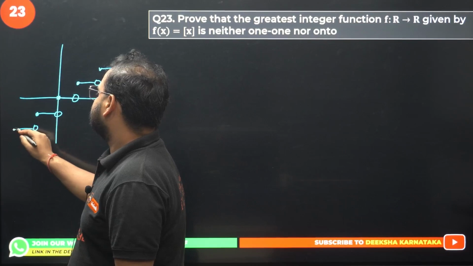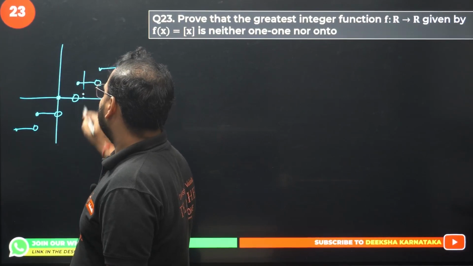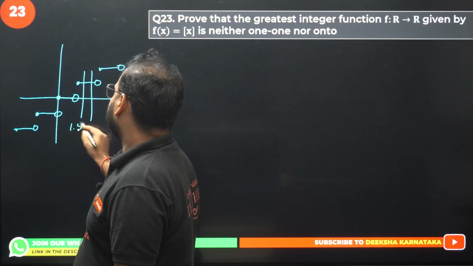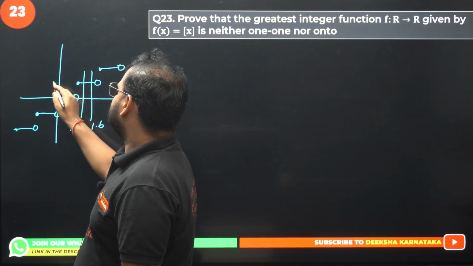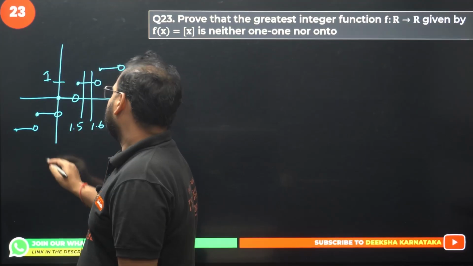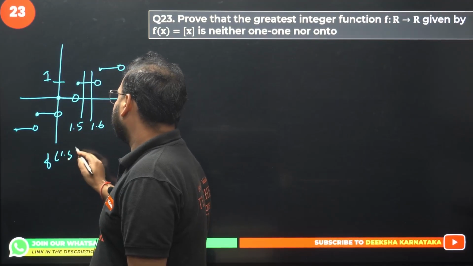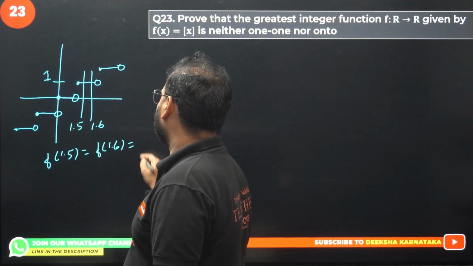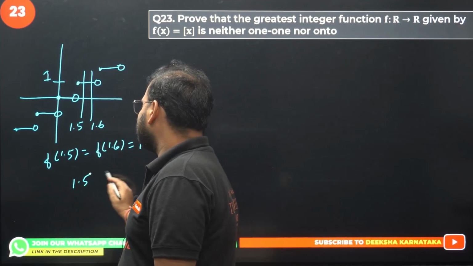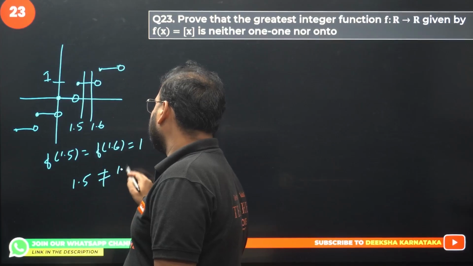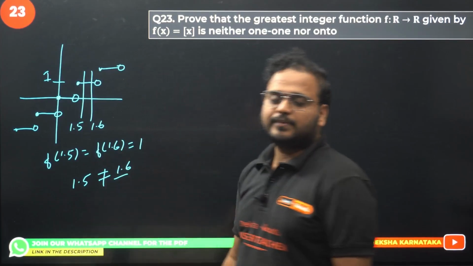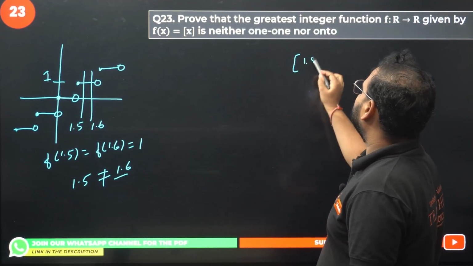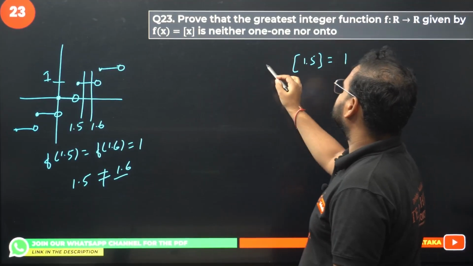If I take this value here, take this as 1.5, 1.6. What's the answer? Always 1. So f of 1.5 is equal to f of 1.6 is equal to 1. But 1.5 is not equal to 1.6. Hence not one-one. Basically, if you put 1.5 in GIF, the answer is 1.